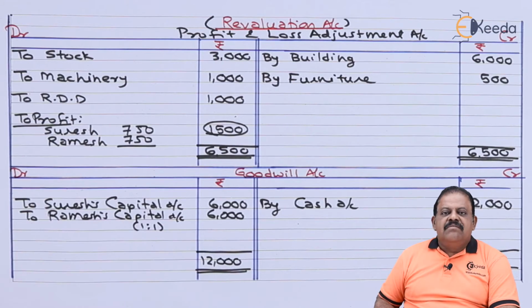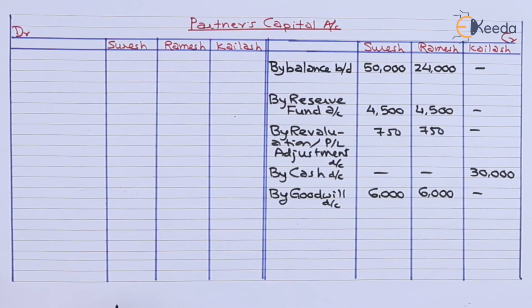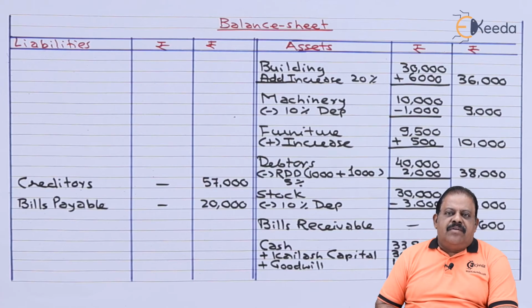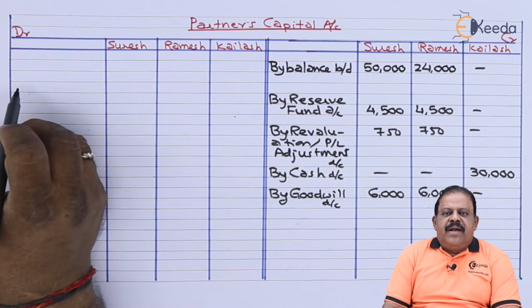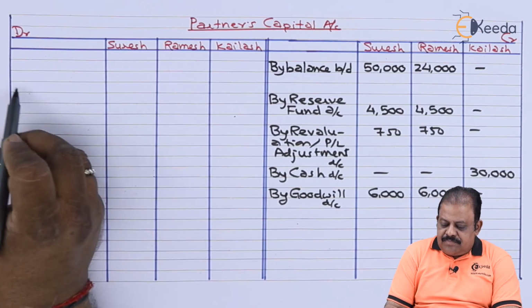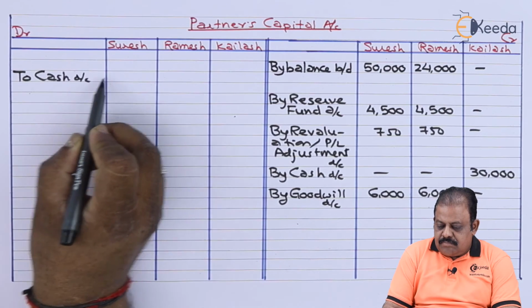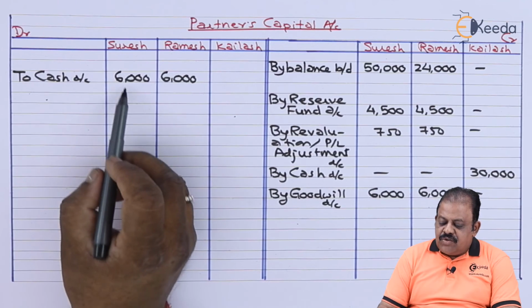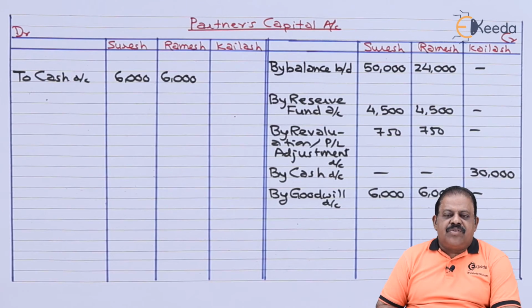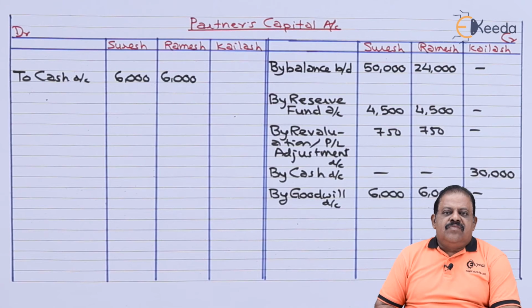This will have another effect in partners capital account on credit side. Partners capital account credit Suresh 6,000, Ramesh 6,000. This amount of goodwill is withdrawn by partner. So here 12,000 is reduced due to withdrawals. This will be debited to partners capital account. Partners capital account debit to cash Suresh 6,000, Ramesh 6,000. With this we have recorded all transactions.